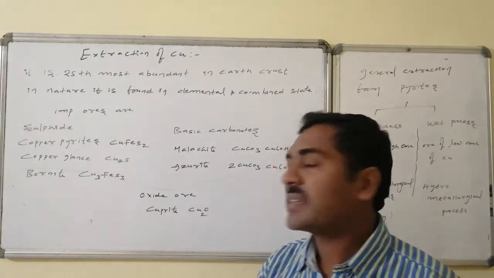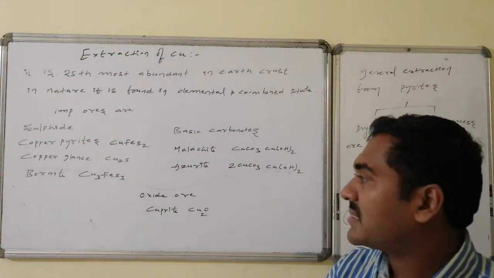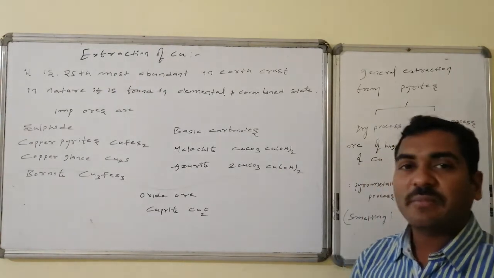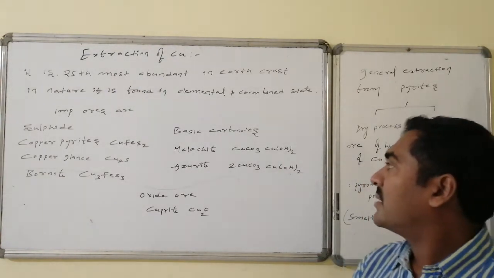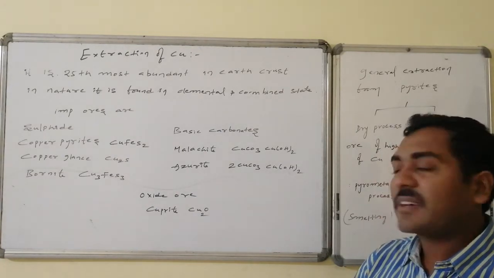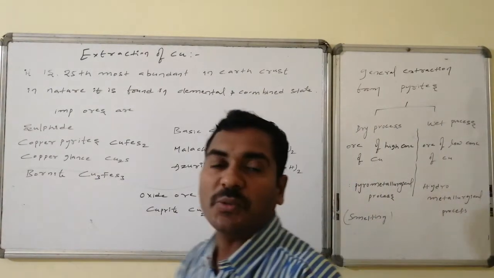Sulfide ores are copper pyrites CuFeS2, copper glance Cu2S, and bornite Cu3FeS3. Similarly, basic carbonates are malachite, copper carbonate and copper hydroxide in a 1:1 ratio, and azurite, 2 times copper carbonate and 1 time copper hydroxide. The oxide ore is cuprite, that is Cu2O.